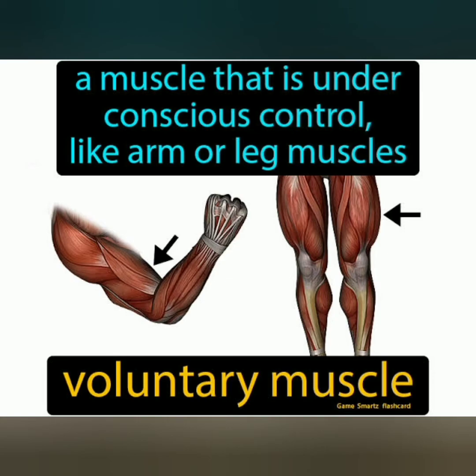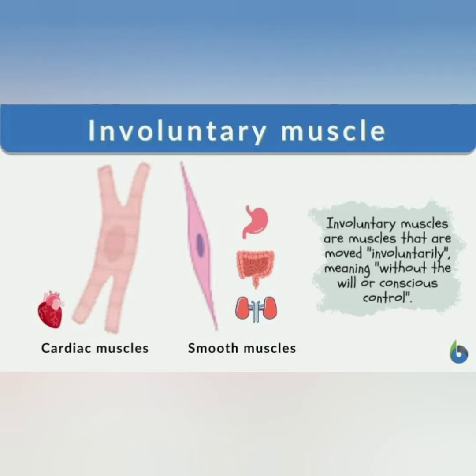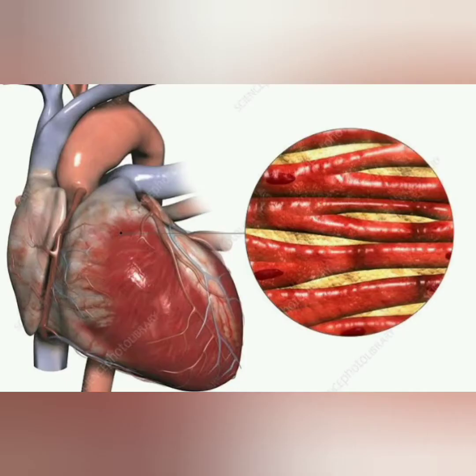The next one is involuntary or smooth muscles. Most of our internal organs such as the urinary bladder, gallbladder, arteries, veins, etc. are made up of smooth muscles. These muscles cannot be controlled by us. They are controlled by the nervous system and hormones. Because these muscles are not controlled by our will, that is why they are called involuntary muscles.